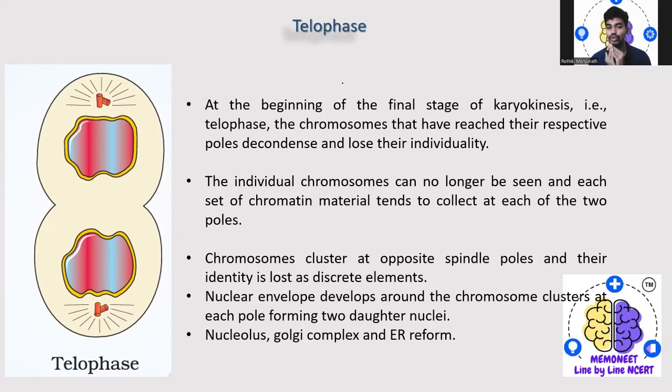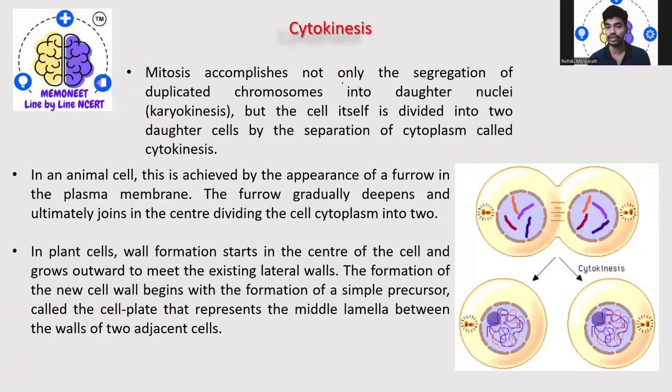Then the chromosomes cluster at opposite spindle poles, and their identity is completely lost. Again, they become thread-like structures. So the nucleus appears, the nuclear membrane reappears, and what are you going to see? Now, in one cell, you are going to observe two daughter nuclei. Then you will also see the Golgi complex, endoplasmic reticulum, and nucleus.